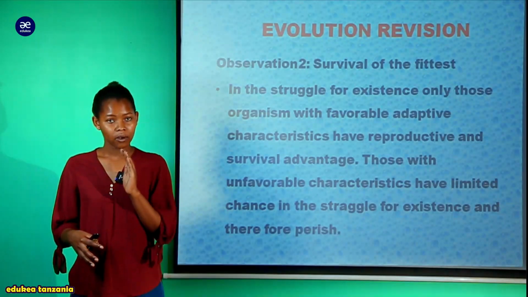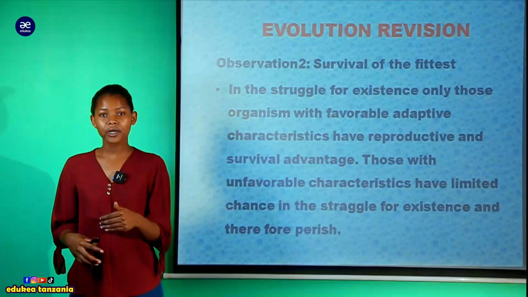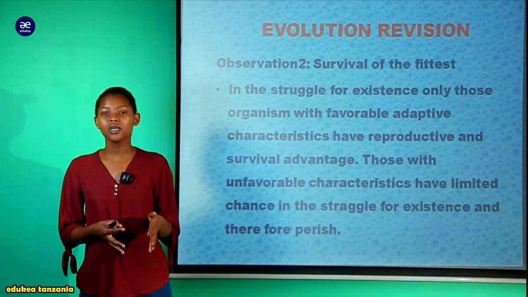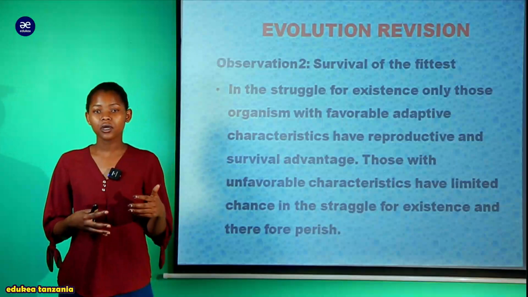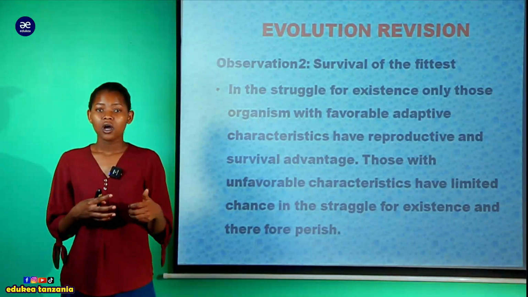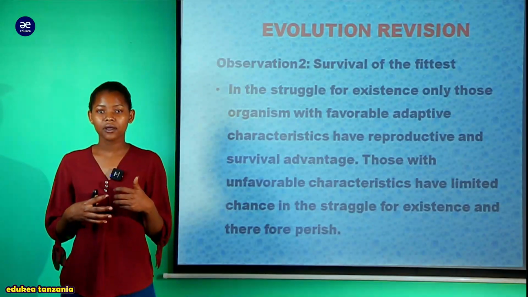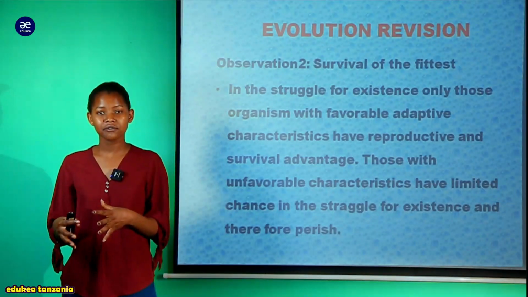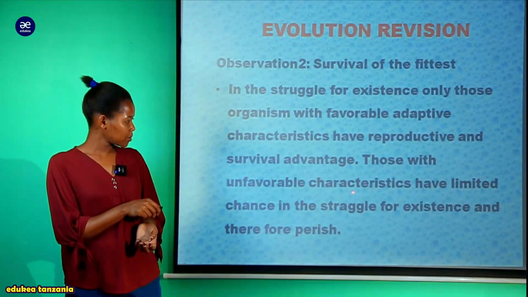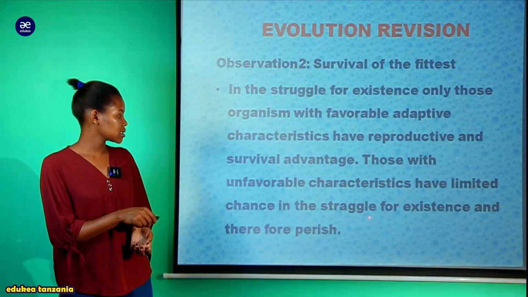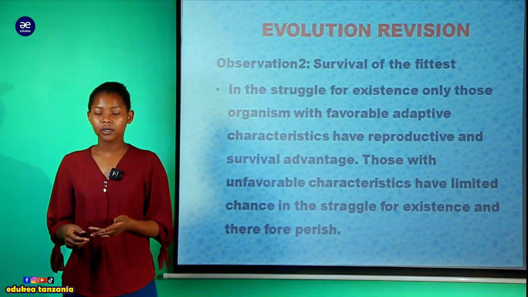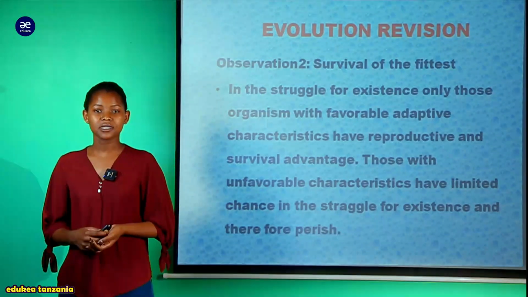So Darwin noticed that those organisms survived just because they possess some traits which were enabling them to survive in that environment. So he came up with the second observation, which is survival for the fittest. As you can see here, those with unfavorable characteristics have limited chance in the struggle for existence and therefore perish. That is all about the survival for the fittest.